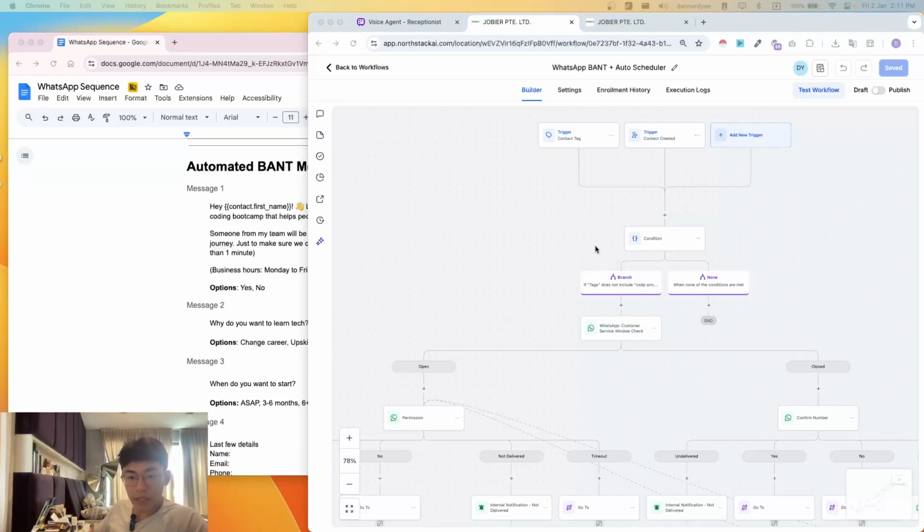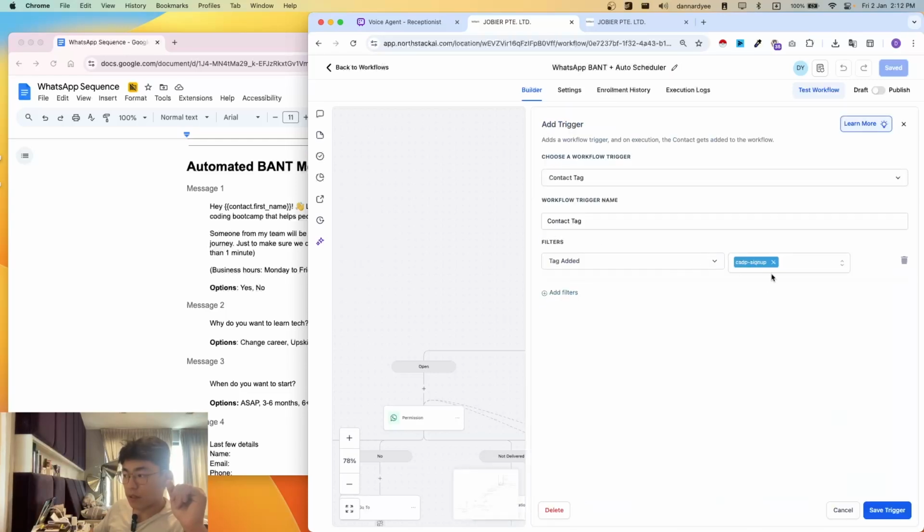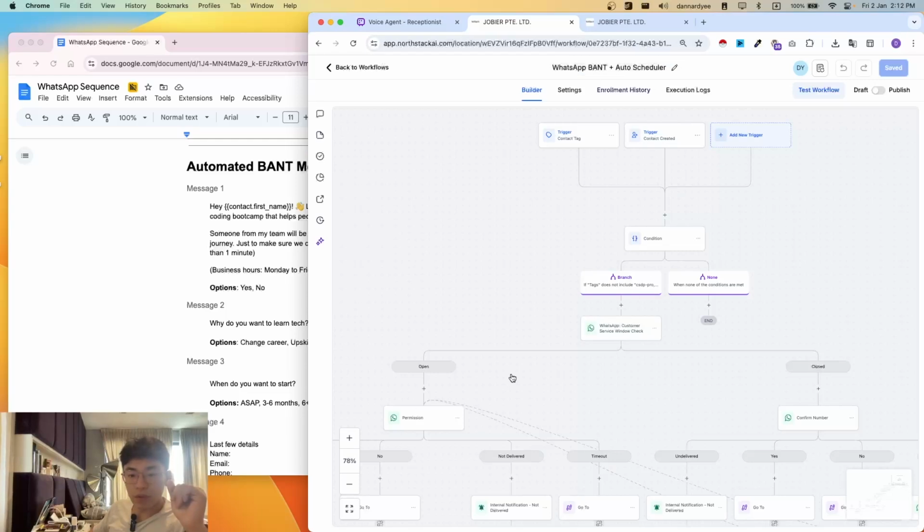Firstly, we have lead capture. We are capturing the leads and putting them into the CRM. This is what we call speed to lead. It starts the moment someone fills up a form, as I mentioned, or when they text us, or they WhatsApp us, or they send us a message on Facebook or Instagram. All of these leads will then be tagged with this trigger, this contact tag, which would then trigger this whole workflow.